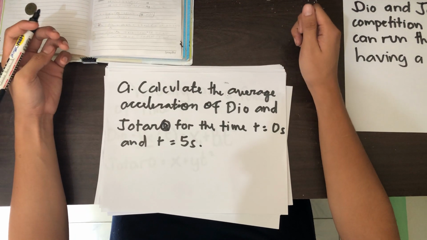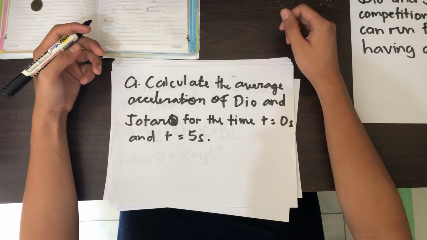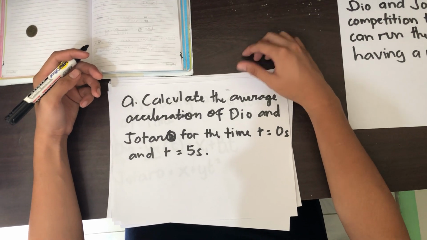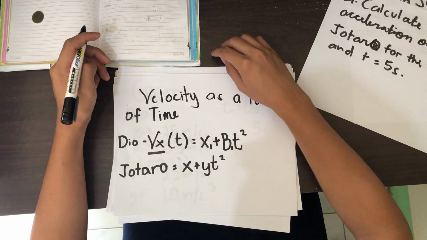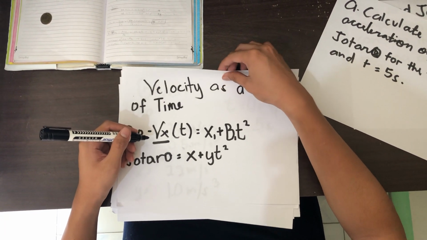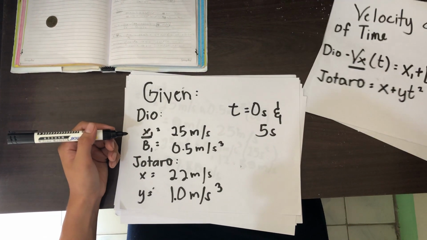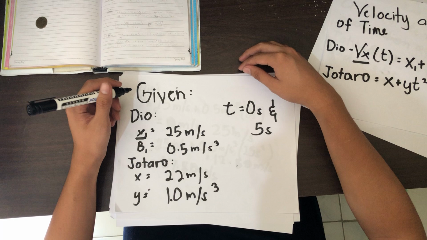So the first question is, calculate the average acceleration of Dio and Jotaro for the time where t is equal to 0 seconds and t is equal to 5 seconds. So we will use this function to find the final velocity for both Dio and Jotaro. So the given is time is equal to 0 seconds and 5 seconds.